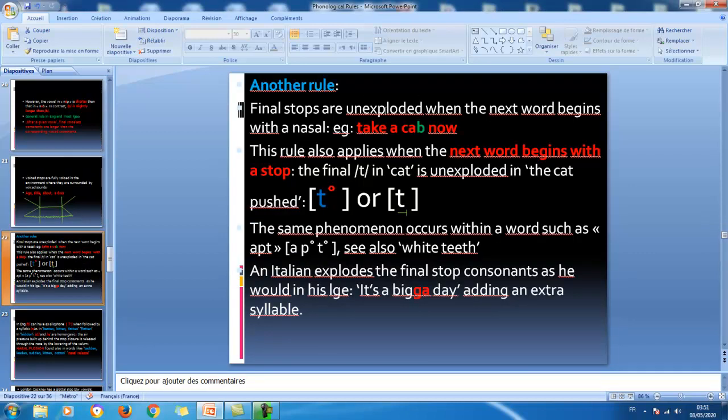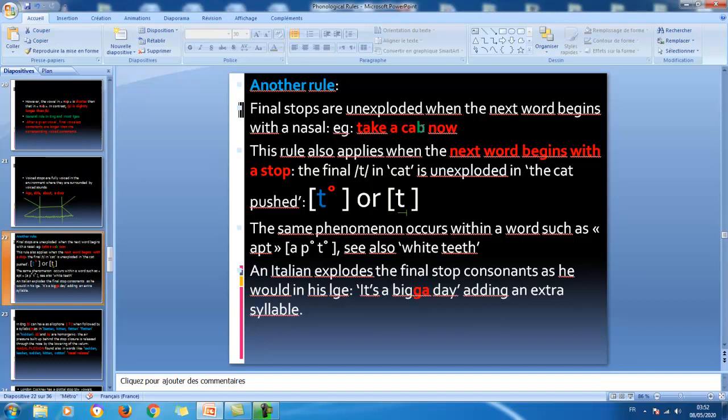Now another rule. Final stops are unexploded when the next word begins with a nasal. For example, "take a cab now". This is the stop here, and this is the nasal following it. Now in this case, as we saw earlier in the chapter talking about the life of stops, B is unreleased here. We don't release the air through the mouth, but we release it through the nose. So here we can talk about nasal release, if you like.